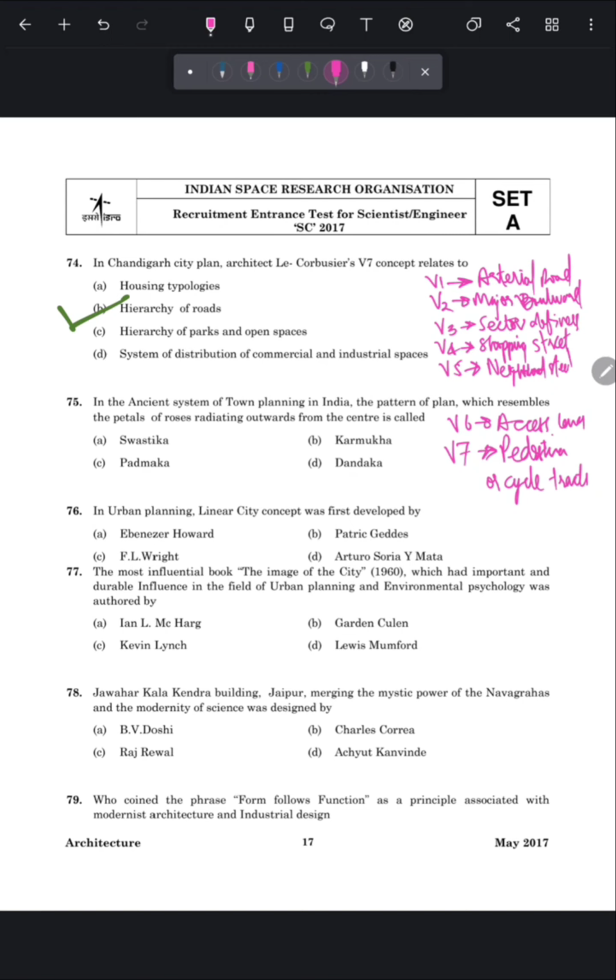concept. Next question is, in the ancient system of town planning in India, the pattern of plan which resembles the petal of roses radiating outwards from the center is called? The correct answer of this question is option number C, Padmaka, which is one of the 8 types of town plan in the famous Mansara.